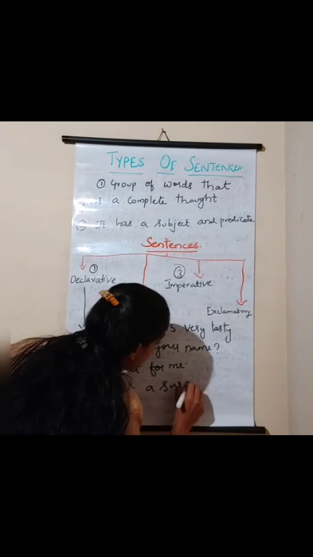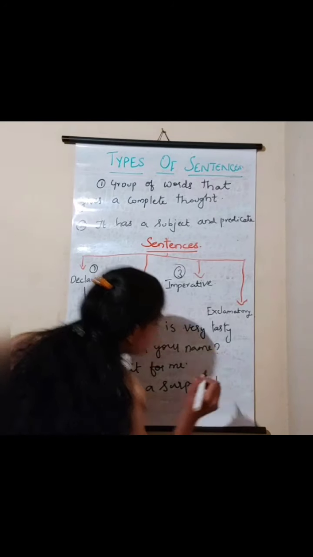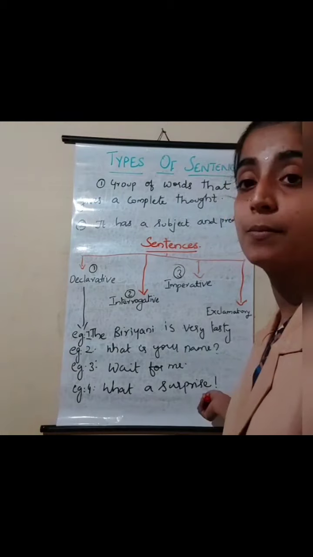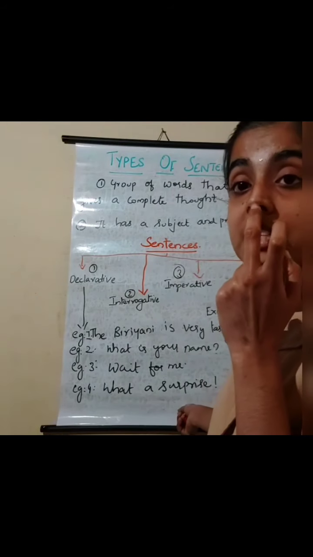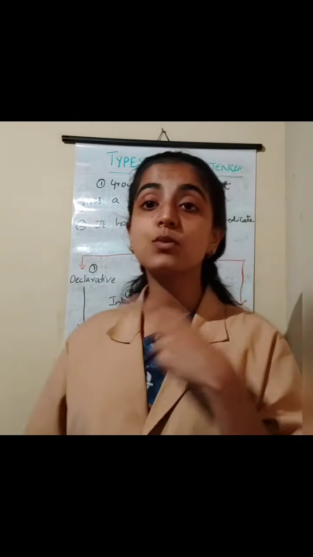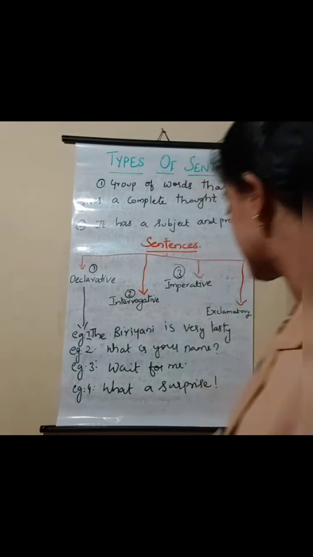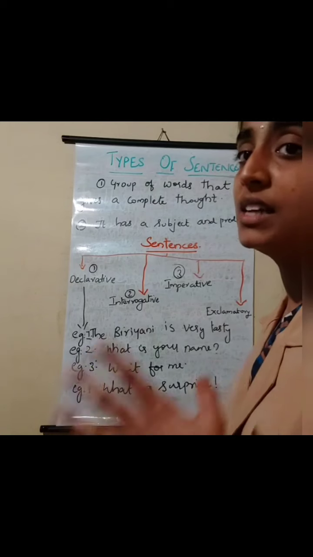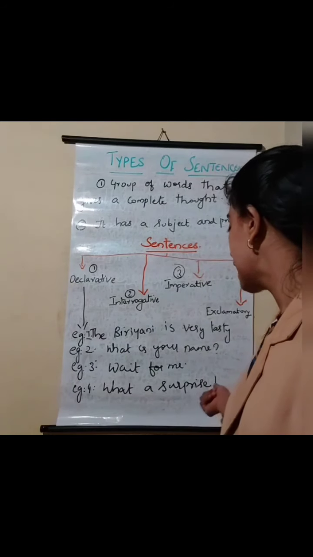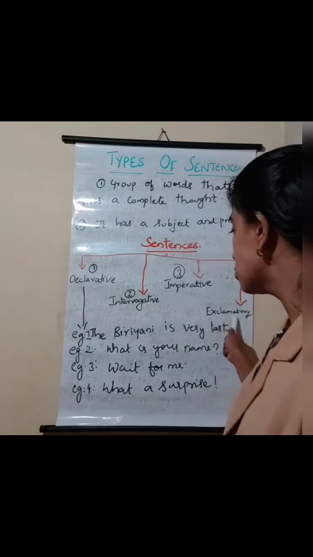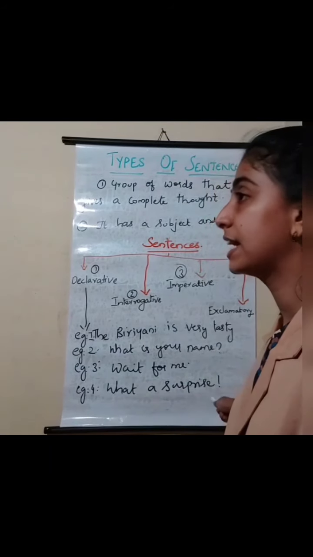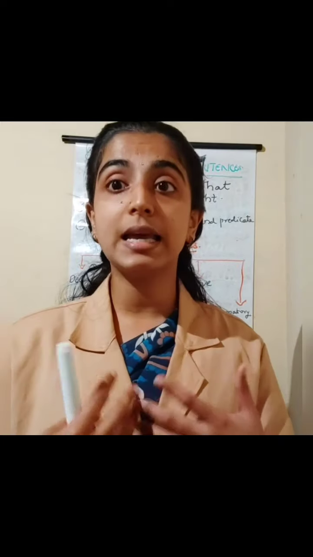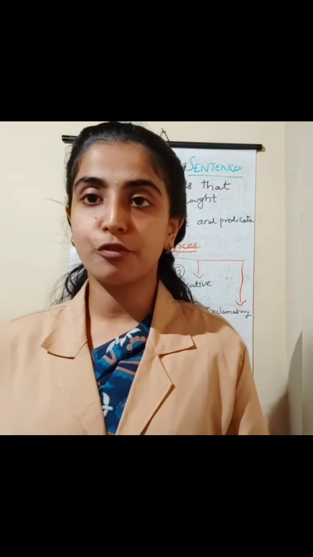So this is properly an exclamatory sentence because it ends with an exclamation mark. Always an exclamatory sentence ends with an exclamation mark. This is the exclamation mark. You know about it, isn't it? Yes, you might have learned it in the younger classes. So this exclamatory sentence shows the emotions or the feelings of a person.